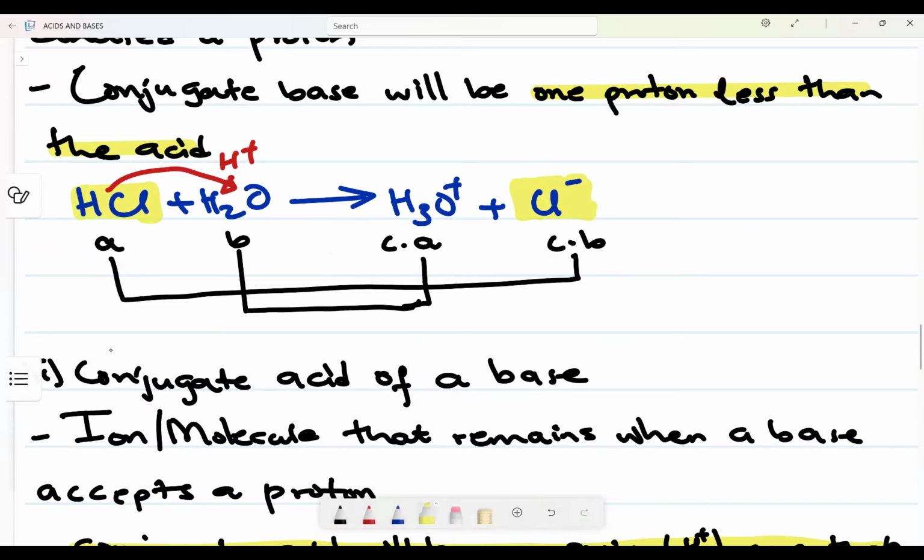Okay, then this one it is a base. Why? Because in this case it did what? It accepted again. So if it is a base and accepted, its conjugate base will have one proton more. When you accept something, your conjugate will have a proton more. When you lose something, your conjugate will have something less.